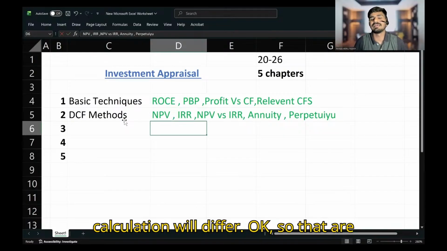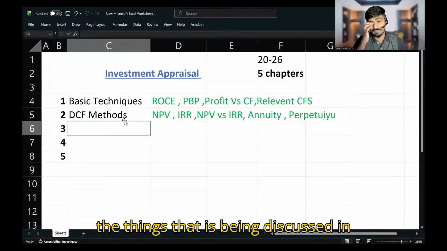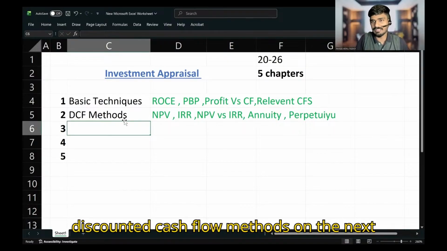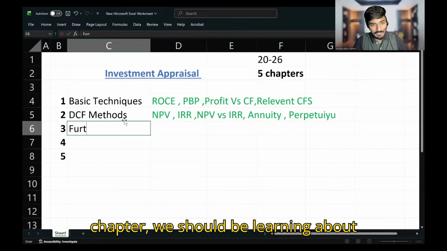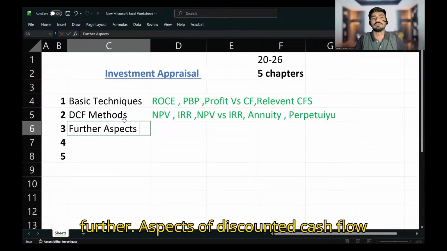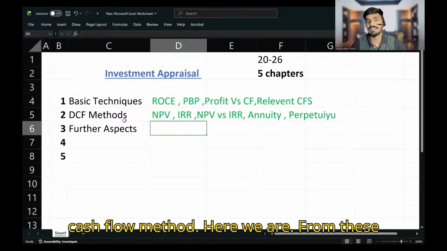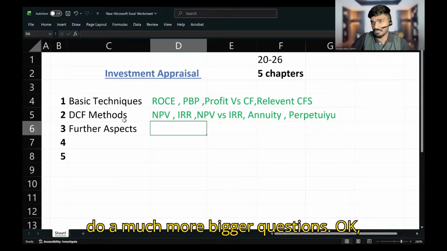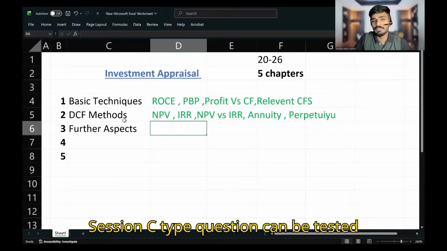Okay. So those are the things discussed in the discounted cash flow method. Let me ask you. Since we learned about the discounted cash flow method, in the next chapter we should be learning about further aspects of discounted cash flow method. From this chapter onwards, we'll be learning how to do much bigger questions. Section C type questions can be tested from this chapter onwards.